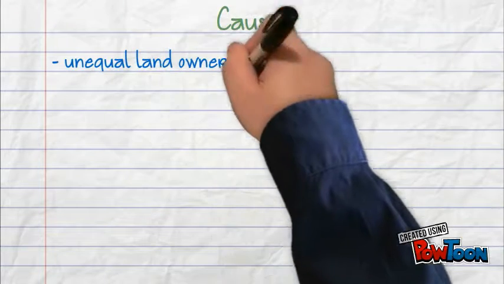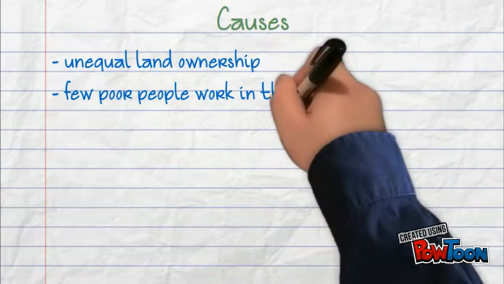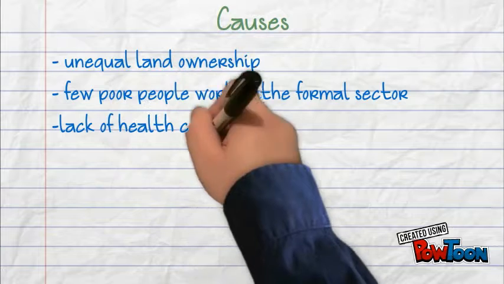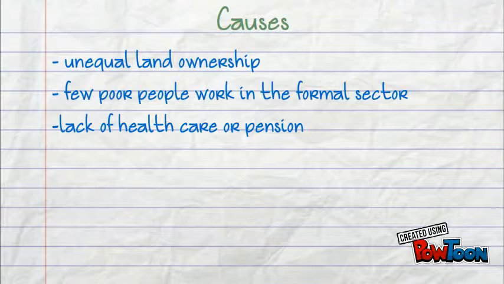Unequal land ownership deprives farmers from making money and builds income inequality. Very few people work in the formal sector, so they do not have access to health care or pension benefits. Insecurity and inadequate social services makes the income poverty even worse.